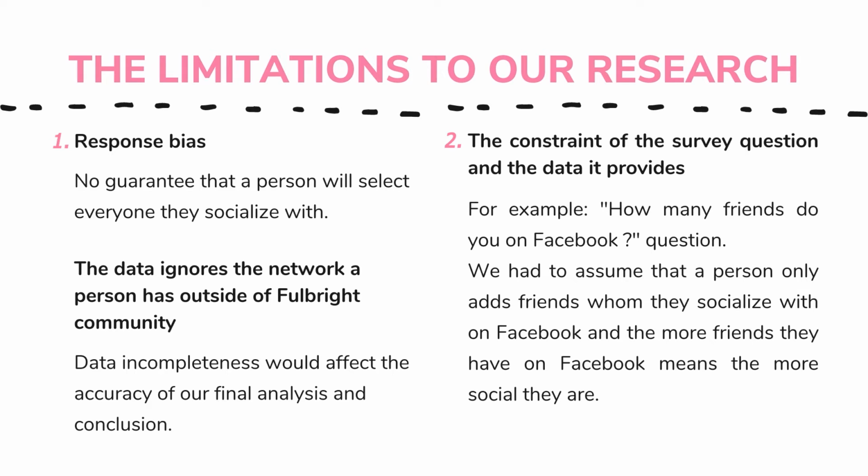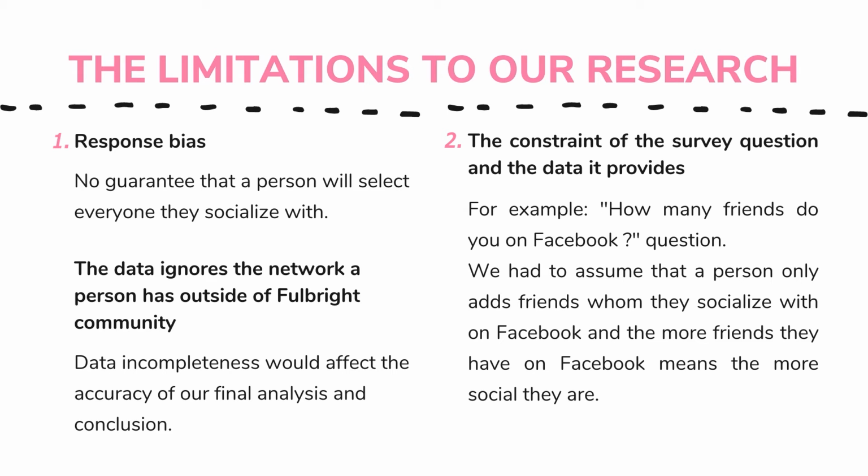Moreover, although each question provides meaningful information, each also has limitations, making them inadequate to draw the correlation between relationship status and the social network. For instance, when looking at the number of friends a person has on Facebook, this number can vary based on the number of activities they have participated in or the scope of student participation in their previous schools or institutions. Thus, this is a confounding variable that goes beyond our knowledge for this question.